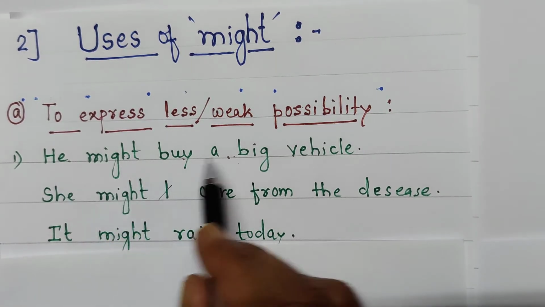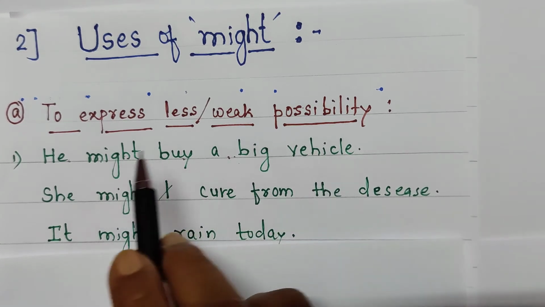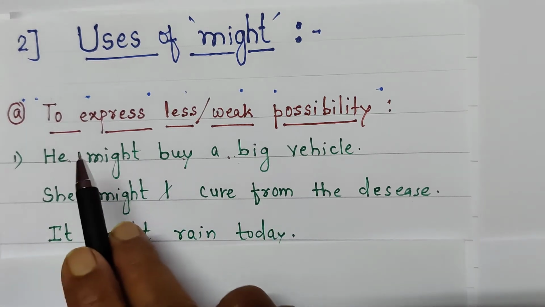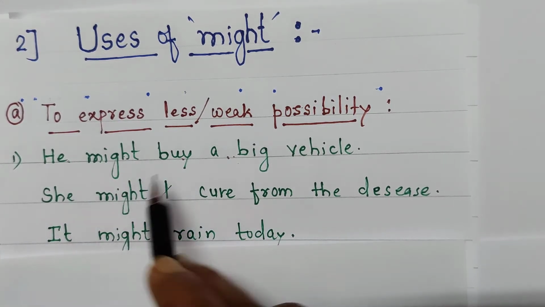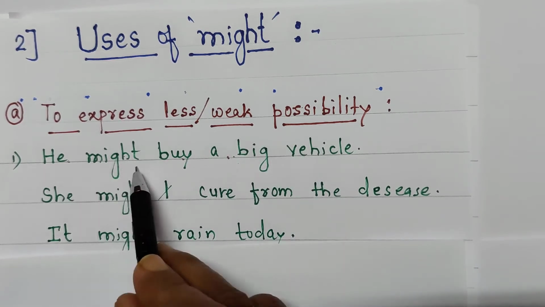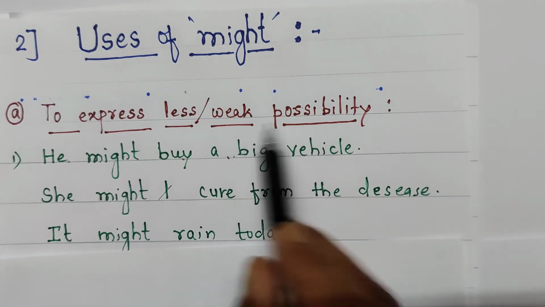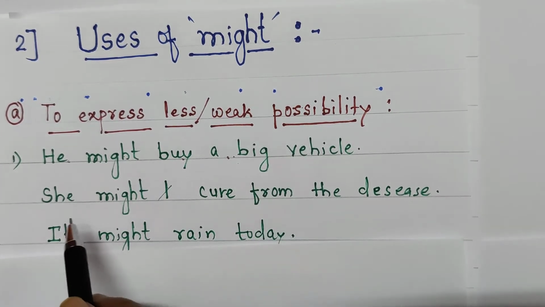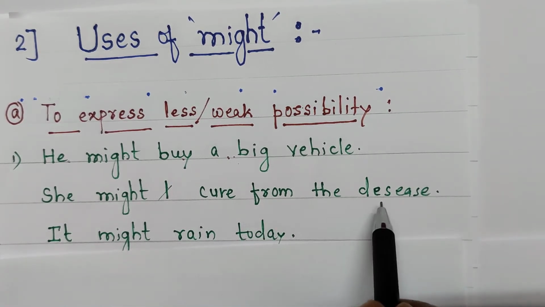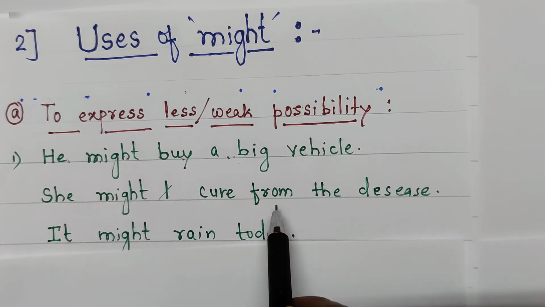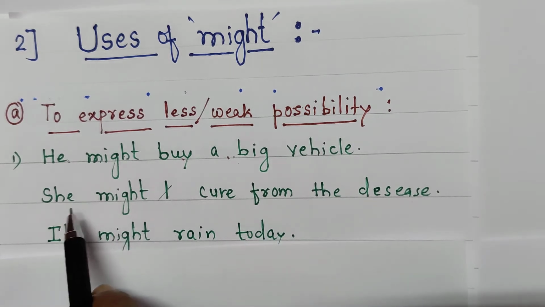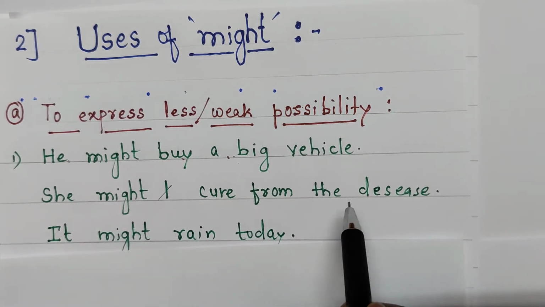For example, he might buy a big vehicle. It means there is a possibility of him buying a big vehicle, but it is somewhat less possible. There is no guarantee that he is going to buy that big vehicle. So, he might buy a big vehicle. Less or weak possibility. Understand? Second sentence, she might be cured of the disease. It means her disease is somewhat severe. She may be cured or not, but there is a weak possibility.